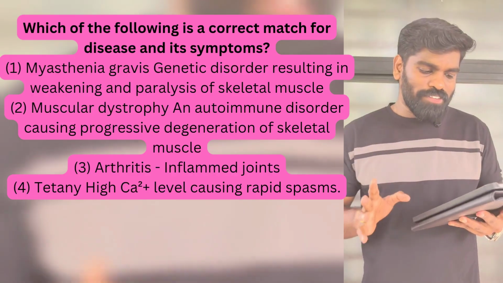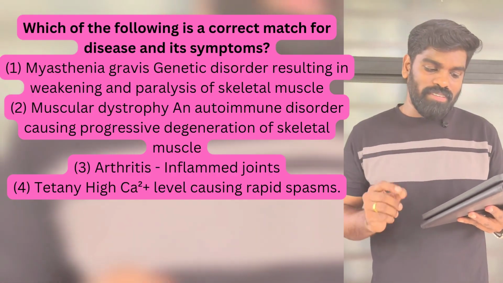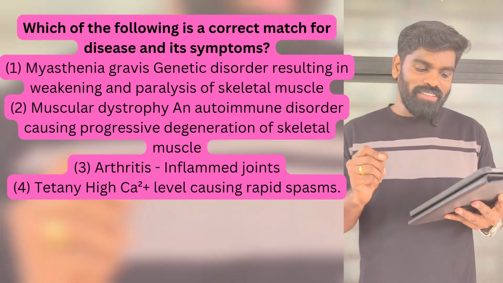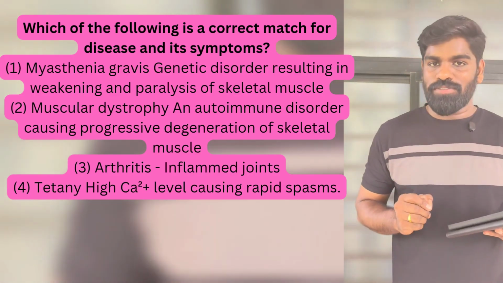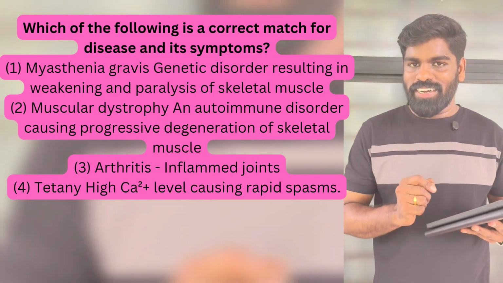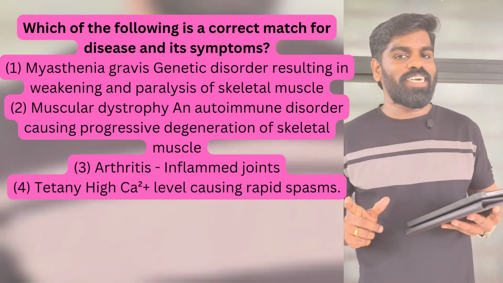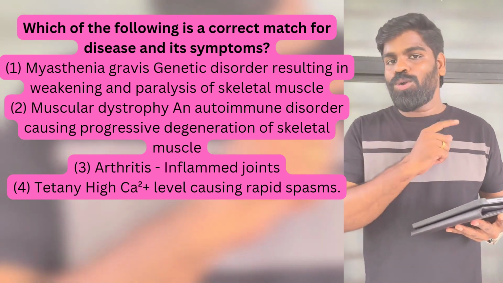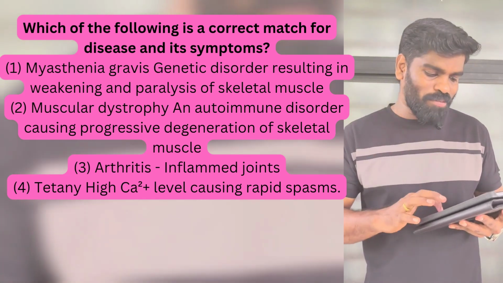Now the next one: which of the following is a correct match for diseases and symptoms? From this part they are always asking about the characters, symptoms, or else the diseases and their characters. The first option, myasthenia gravis, a genetic disorder resulting in weakening and paralysis of skeletal muscle. Is it a genetic disorder? No, it is not a genetic disorder. It is actually an autoimmune disorder. So that is wrong.